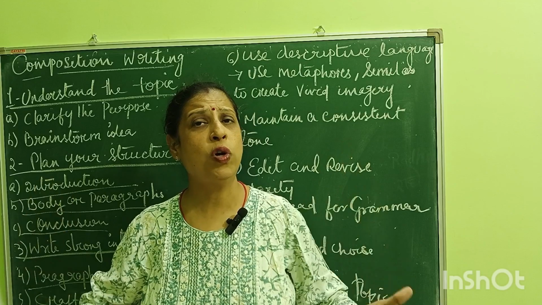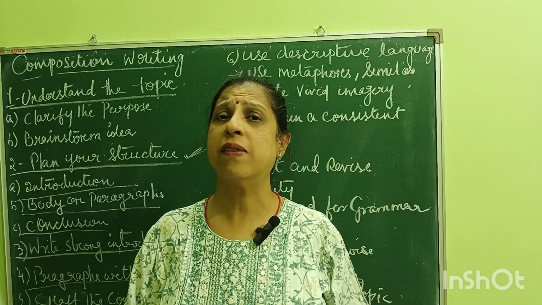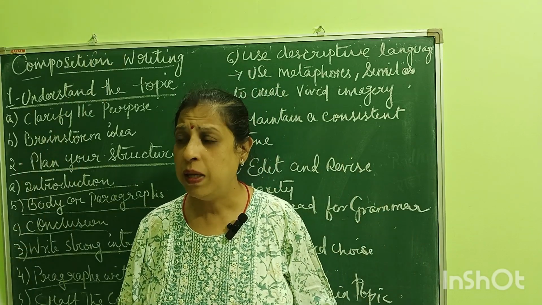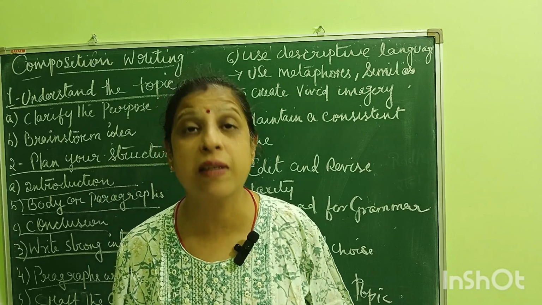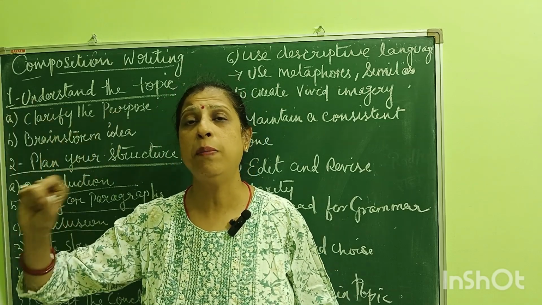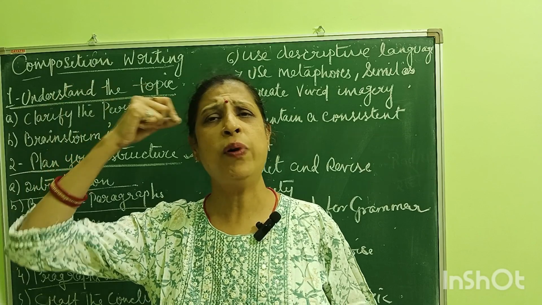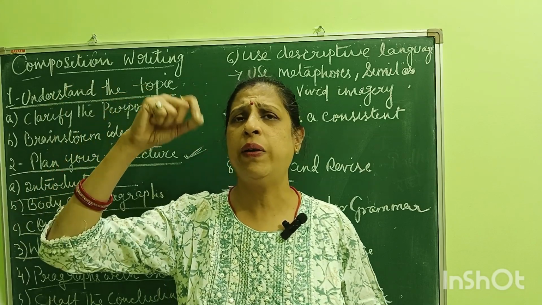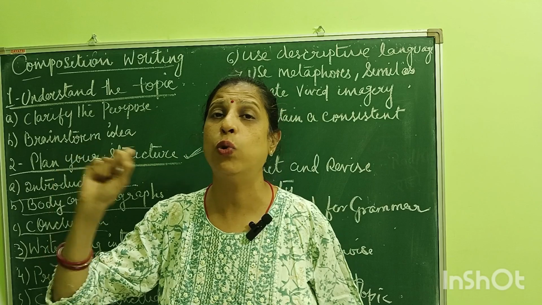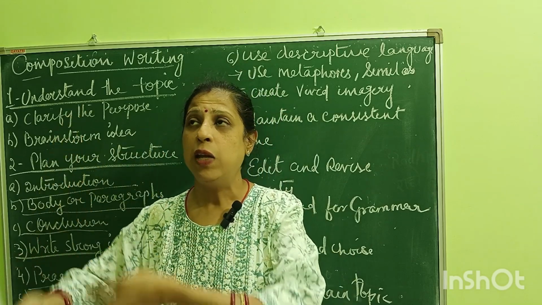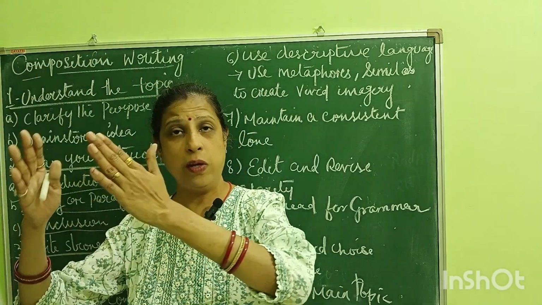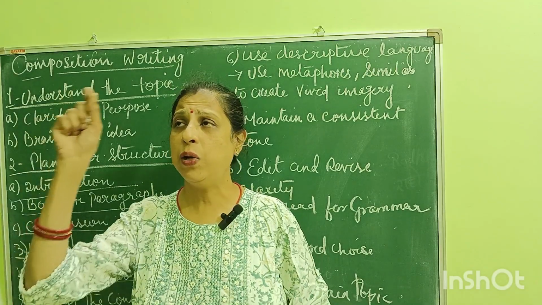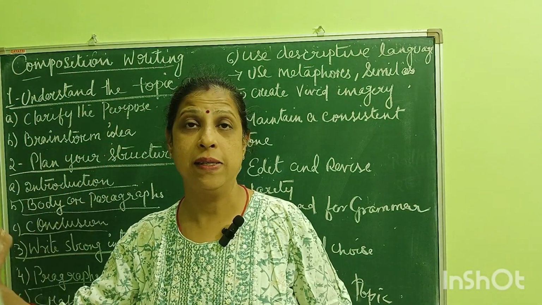Similarly, if you have got a paper, make a column where you need to write the script. First, you can jot down the important points, whatever points come to your mind. It's very important that first you write those points in a rough column.